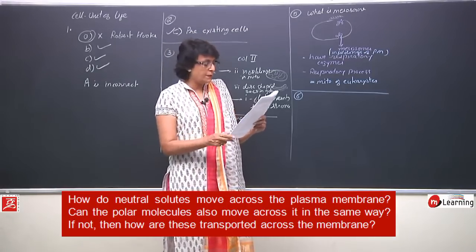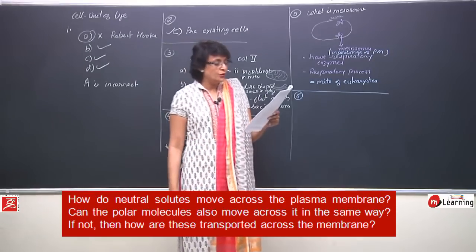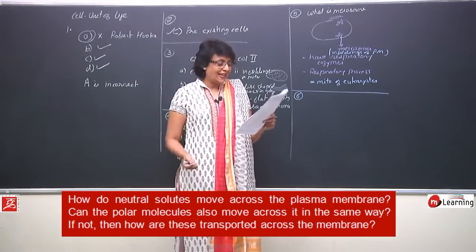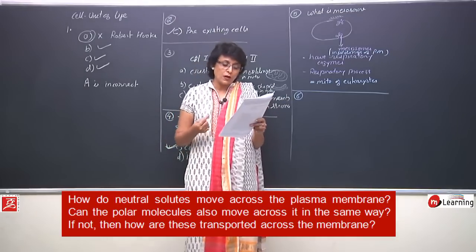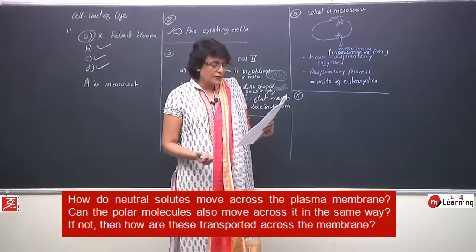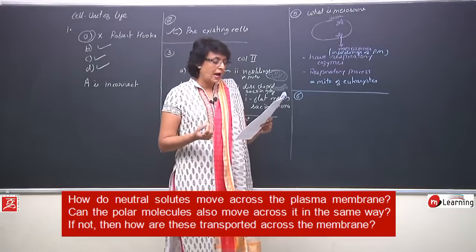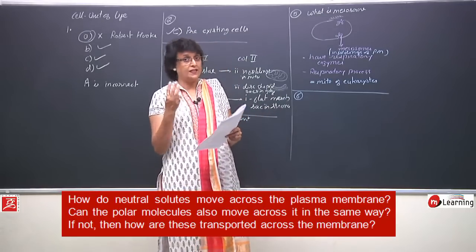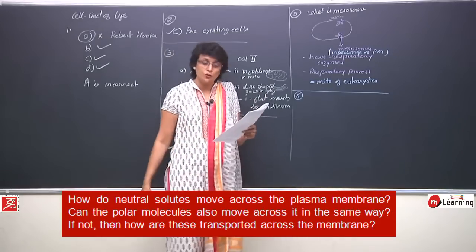So here the first part is, how do neutral solutes move across the plasma membrane? Can the polar molecules also move across it in the same way? This is part 2 of the question. And third one says, if not, then how are these transported across the membrane? So three parts of this question which we need to answer.